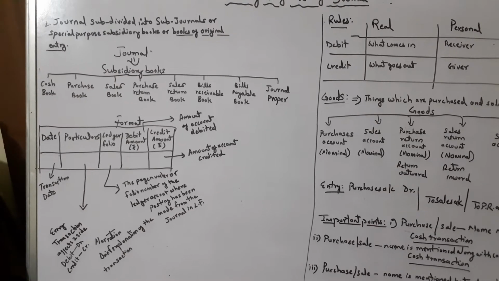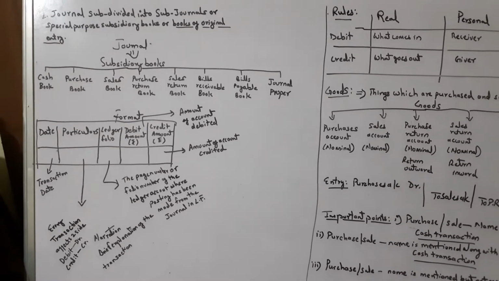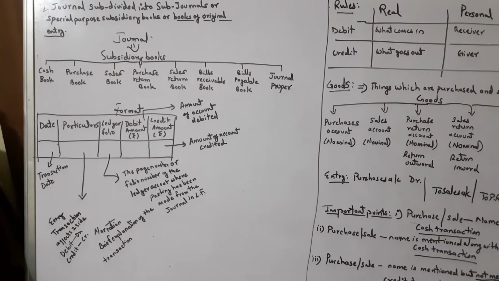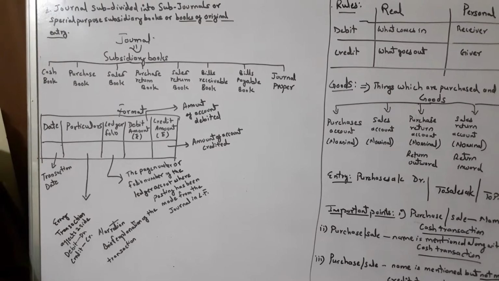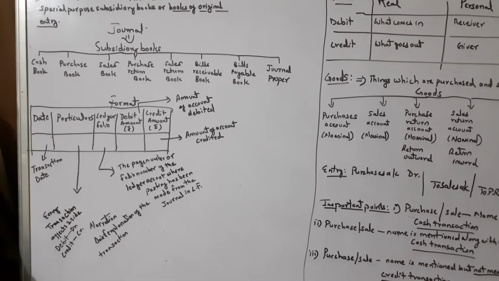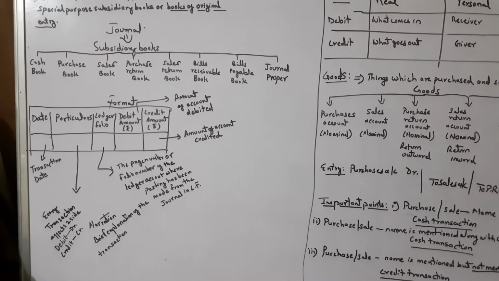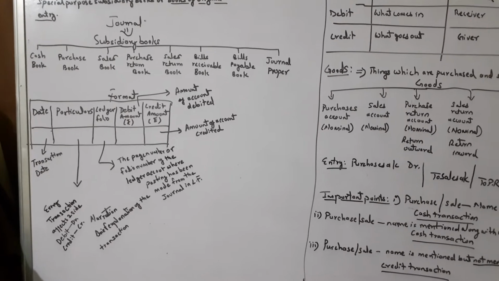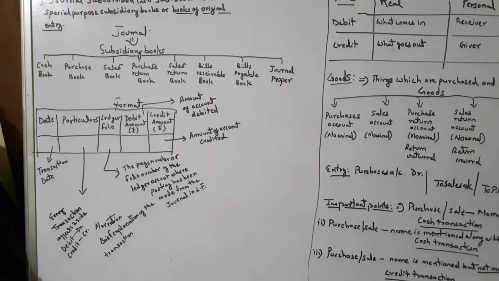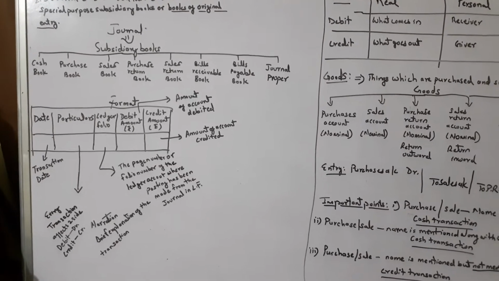Now let's move ahead. You see here the format of journal. There are 5 columns I have made: date, particulars, ledger folio, debit amount rupees, and credit amount rupees. So let's see one by one. Under the date column, you enter the date on which the transactions took place. Under particulars, as you know, every transaction has got two sides, debit and credit. So the debit item will be written first, followed by credit.